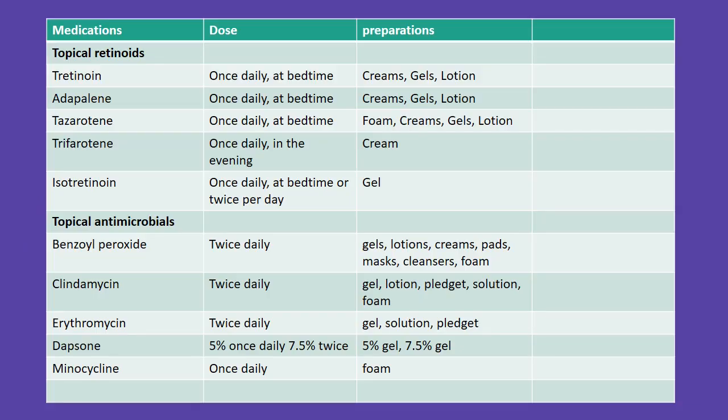Topical retinoids include tretinoin, adapalene, and tazarotene, used once daily at bedtime, available as creams, gels, or lotions. Tretinoin is a cream applied once daily in the evening. Isotretinoin gel is used once daily at bedtime or twice a day. Topical antimicrobials like benzoyl peroxide, clindamycin, and erythromycin are applied twice daily. Dapsone 5% is used once daily, while the 7.5% is used twice daily. Minocycline is applied once daily.